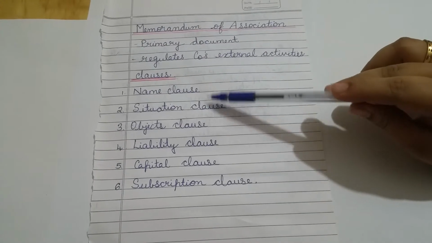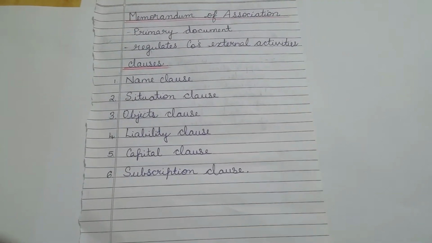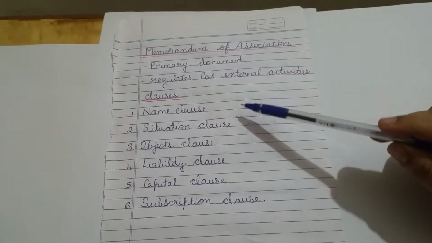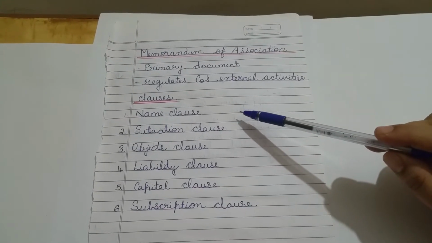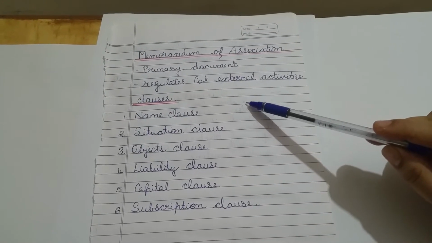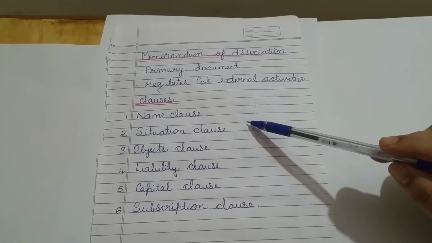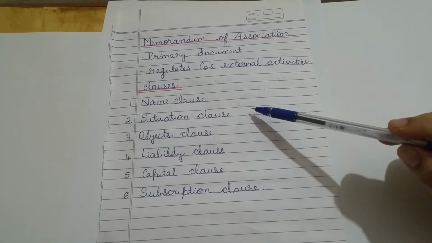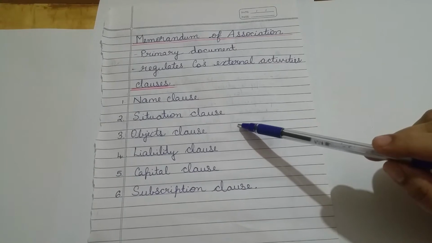Now let's look into the clauses of Memorandum of Association. The first clause is the name clause. The name clause states the name of the company. If it's a private company, it should end with the words private limited, and if it's a public company, it should end with the word limited. Next is the situation clause. The situation clause contains the name of the state in which the registered office of the company will be situated. And then next we have the objects clause.